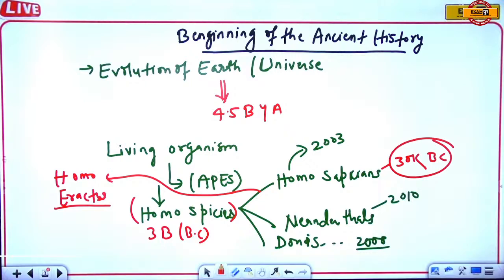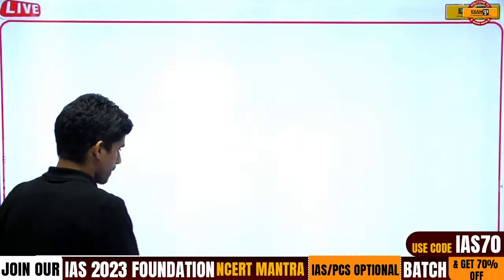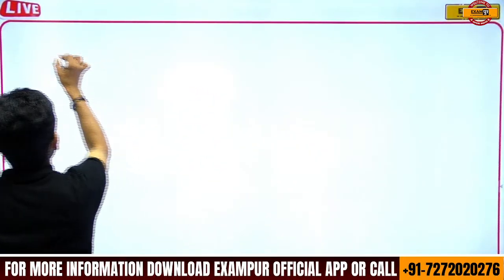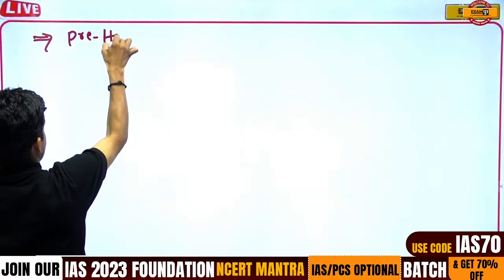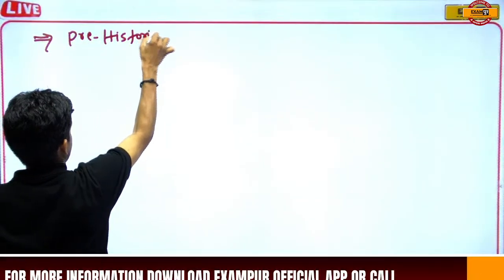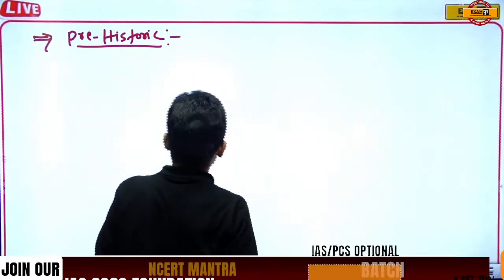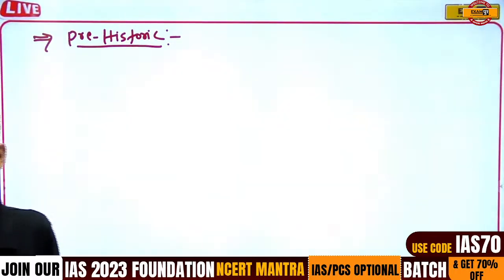So prehistory, proto-history, and history. When we compare these three, we find prehistoric first.